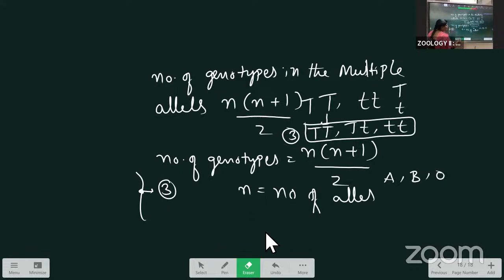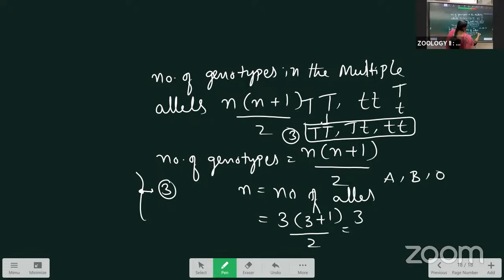Instead of n, we are substituting n is equal to 3. 3 into 3 plus 1 by 2 means 3 into 4 by 2 means 12 by 2 means 6 genotypes are possible. I'll explain in detail how the six genotypes are possible with a table. This one is the formula.